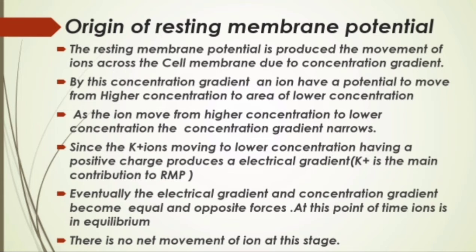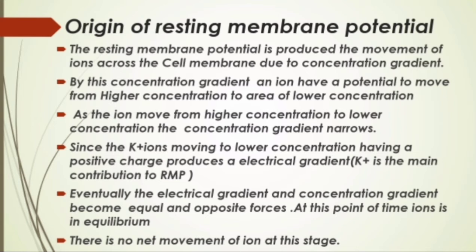Resting membrane potential is produced by movement of ions across the cell membrane due to concentration gradient. These ions are mainly sodium, potassium and chloride. By the concentration gradient of an ion, it has a potential to move from higher concentration to area of lower concentration. As the ion moves from higher to lower concentration, the concentration gradient narrows. Since the ions moving to lower concentration have a charge, it produces an electrical gradient. Like sodium ions which are moving inside the cell produce more positive charge inside the cell, and potassium ions which are moving out of the cell produce more negative charge inside the cell.